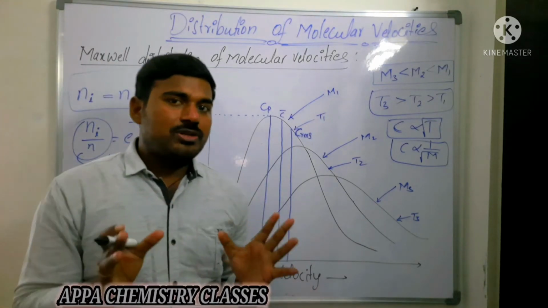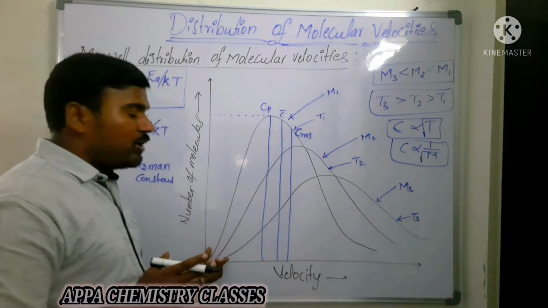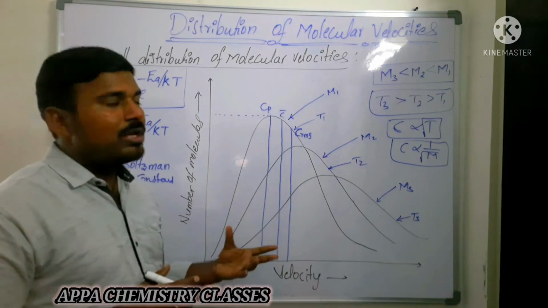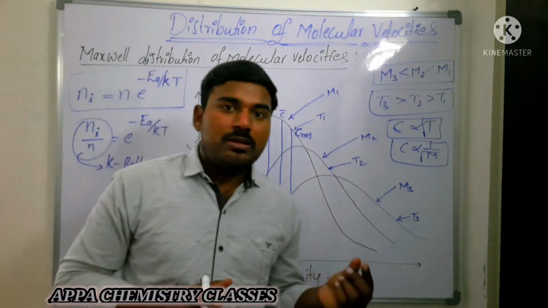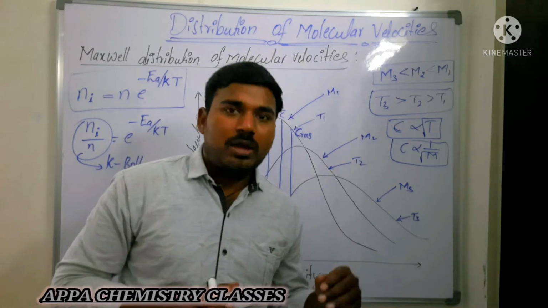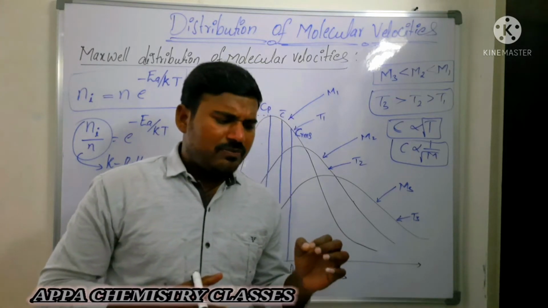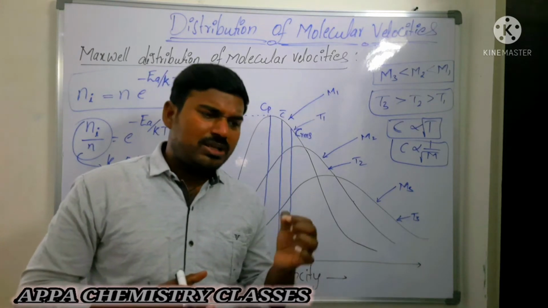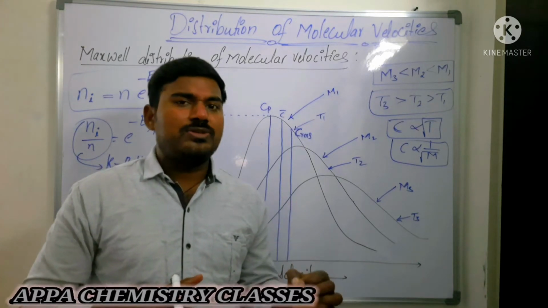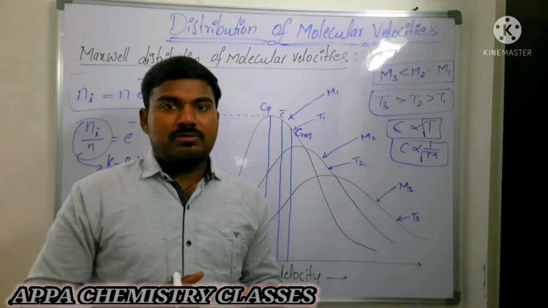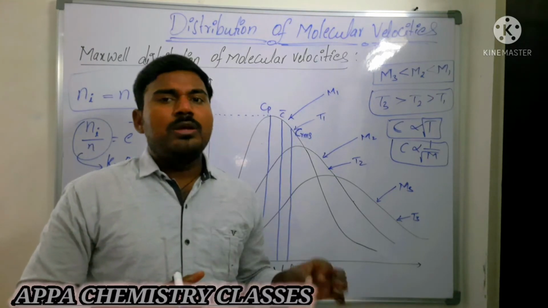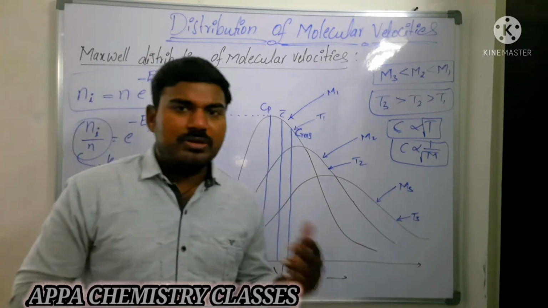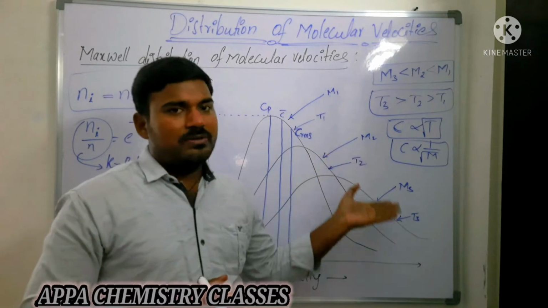So Maxwell distribution curve explains mainly that no molecules will have zero velocity. Each and every molecule possesses some certain velocity. Their molecular velocities are equal only for a very small fraction of a second, very small intervals of time, that is, less than a nanosecond. In most of the cases it won't be equal. Because different molecules will have different molecular weights, they are having different velocities.